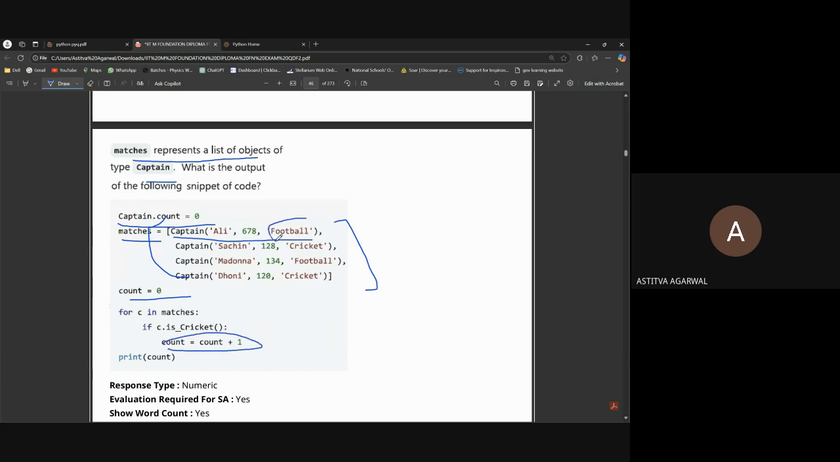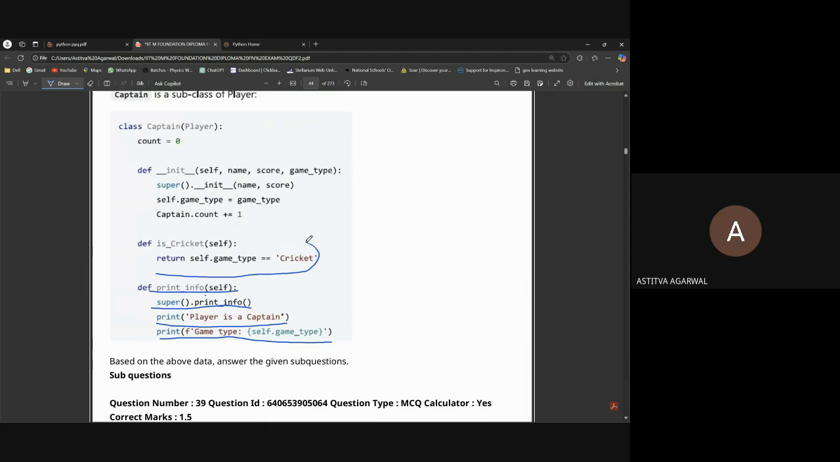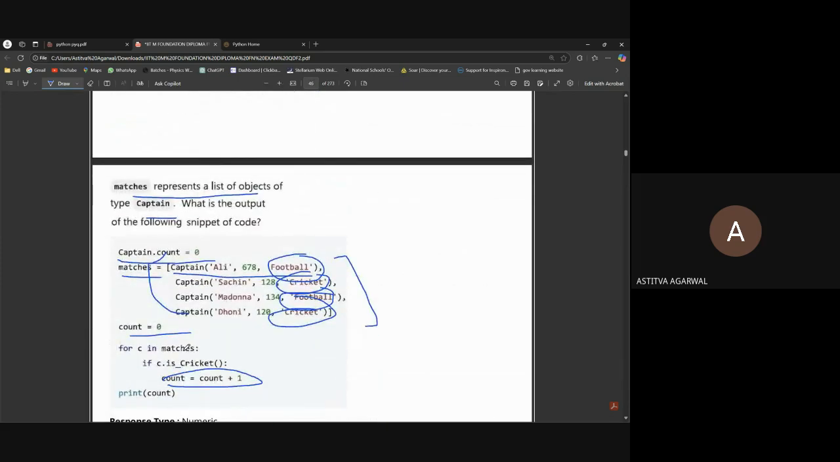See here we have written game type, and here cricket is a method which is checking if the game type is equal to cricket. If it is cricket, then it will return true. If it isn't, it will return false. If true, it lands in here and counts this as one. If it is false, then this condition will also be false, this if statement won't work and it will go to the loop itself.